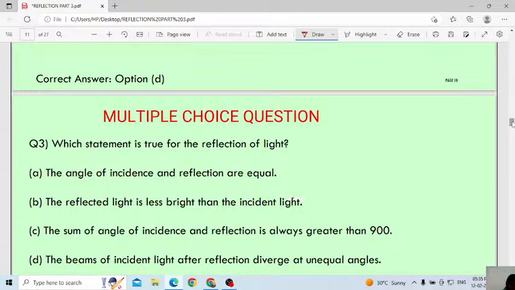At least try. If you give a wrong answer also, no problem. Which statement is true for the reflection of light? Easy question. The angle of incidence and reflection are equal. This is like the first law of reflection. What is the correct answer?